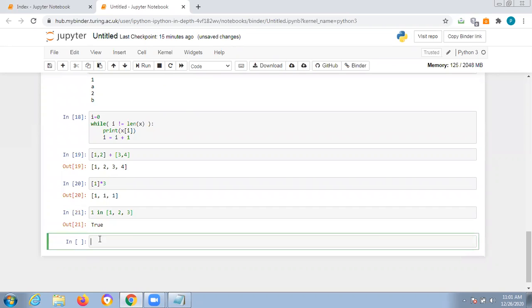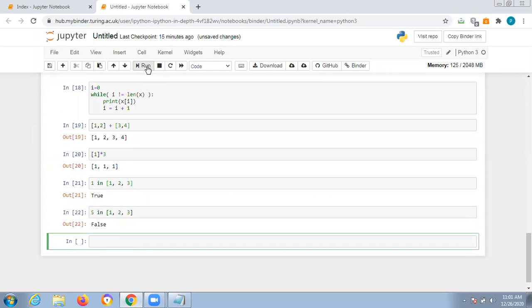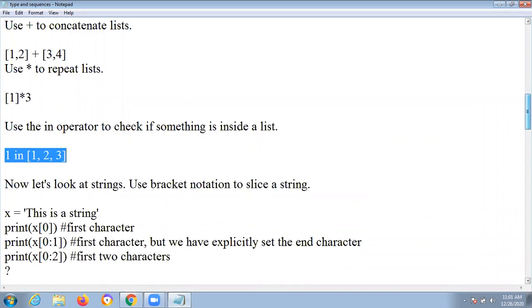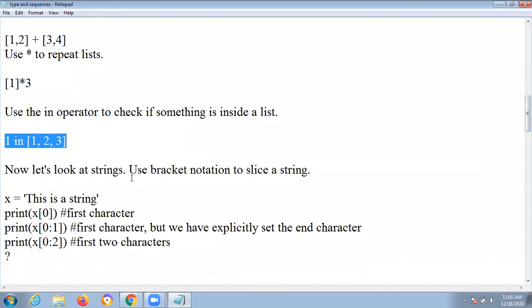True. Suppose you give 5 here, and if you run this one, false. Got it? Every time the result will be displayed as a Boolean value only. If it is present, it will display the true value. If it is not present, it will display the false value. We need to understand this point. The in operator is one of the membership operators that plays an important role, and it is one of the sequence operations in Python. Sequence means we are following a particular sequence.